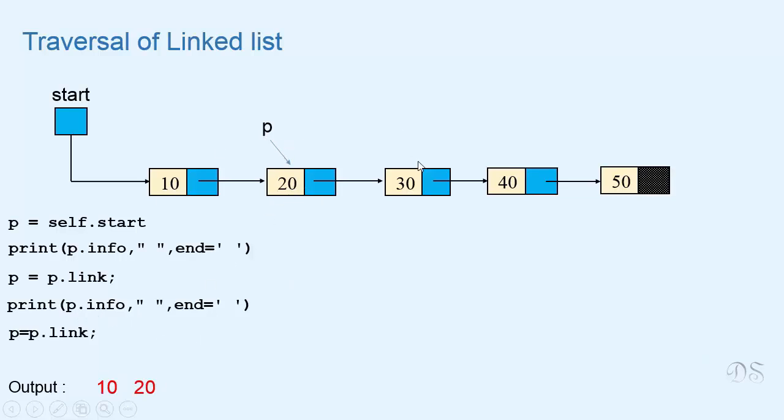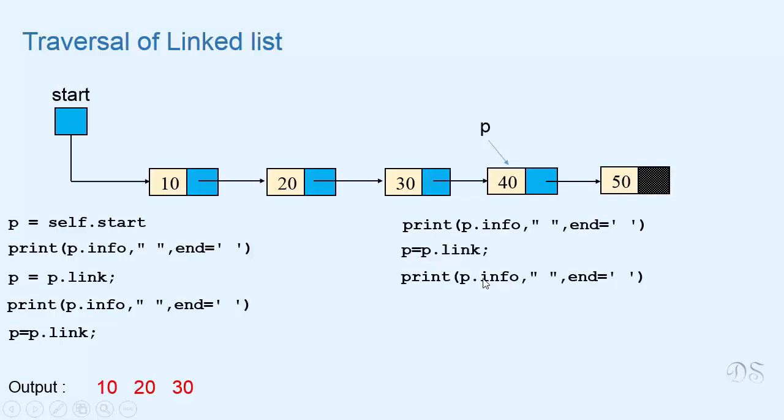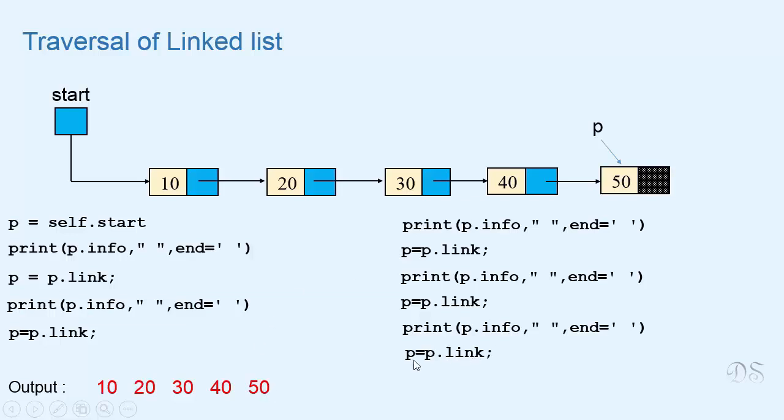Now again we write P equal to P link. P refers to this node now, and now P info is 30, so 30 will be printed. Again we write P equal to P link. P refers to this node. Now this time 40 will be printed. Again we write P equal to P link. P refers to this node. Now when we print P info, 50 will be printed. Again we write P equal to P link. Now this time P will become none. So we have reached the end of the list and we can stop. So we have traversed the whole list and printed the list items.